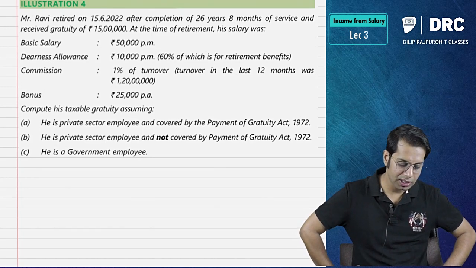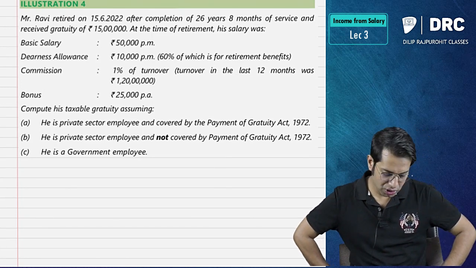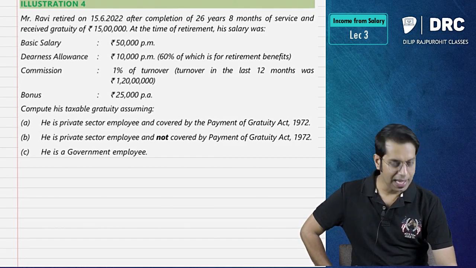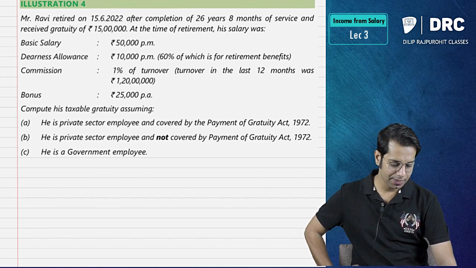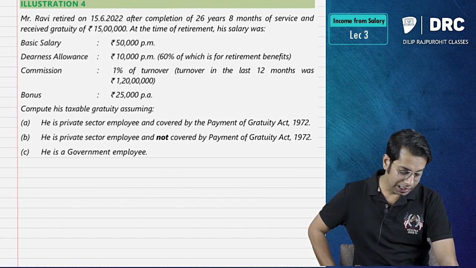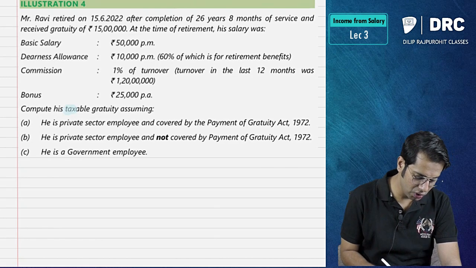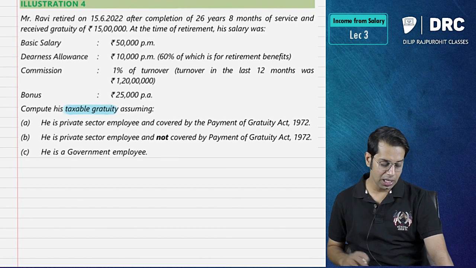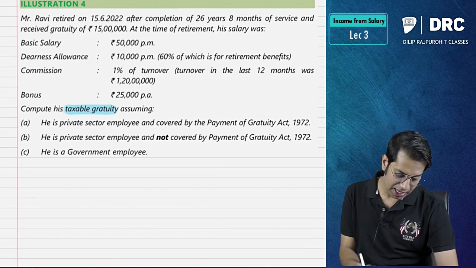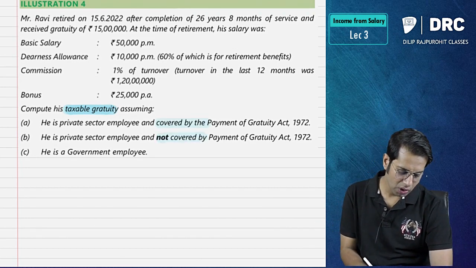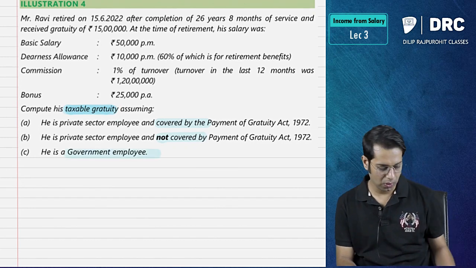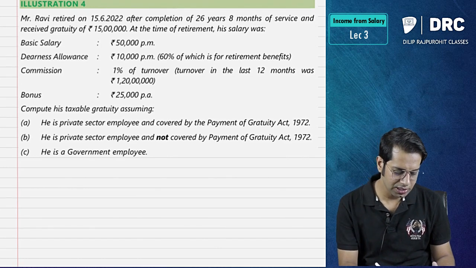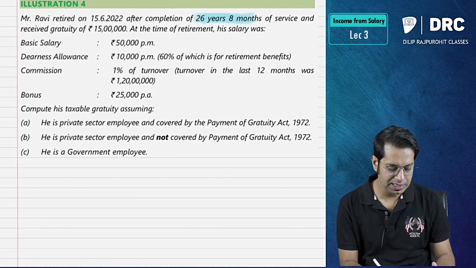So 1% of turnover, that means what, sir? It is turnover based commission. Last 12 months turnover is 1 crore 20 lakhs, and bonus they have given 25,000 per annum. Compute the taxable gratuity. You are required to compute taxable gratuity, so the bonus is of no use to us. Taxable gratuity if he is an employee of private sector and covered by POGA, or not covered by POGA, or he is a government employee. So what is the exemption which he is going to get? Let us now solve. So here what is important? He has completed 26 years 8 months.